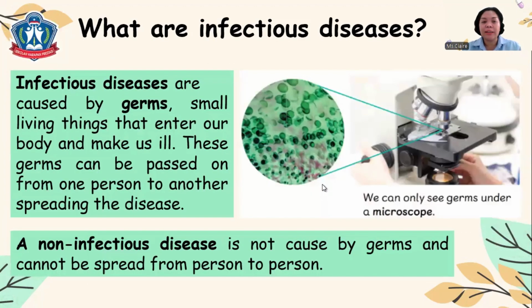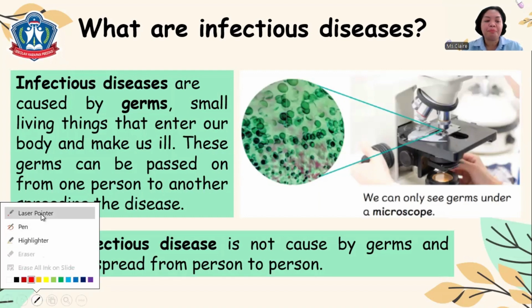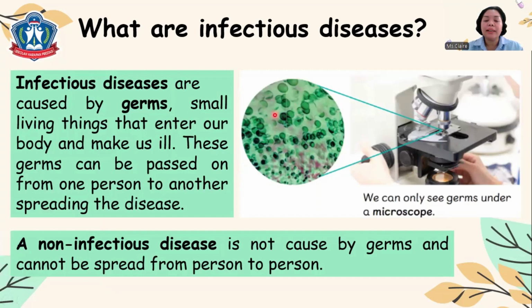Infectious diseases are caused by germs. These germs are small living things that enter our body and make us ill. These germs can be passed on from one person to another, spreading the disease. Take a look at this picture. These are germs. We cannot see germs with our naked eye. We need a microscope because we can only see germs under a microscope.